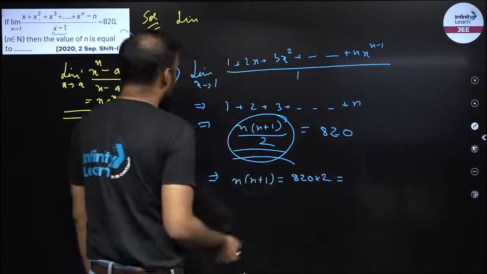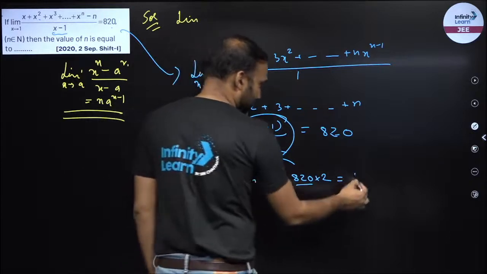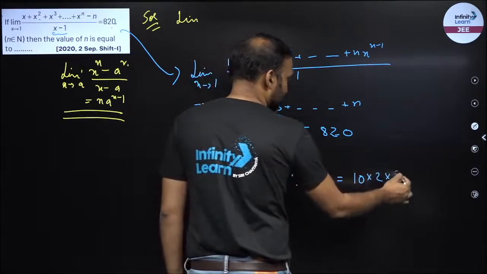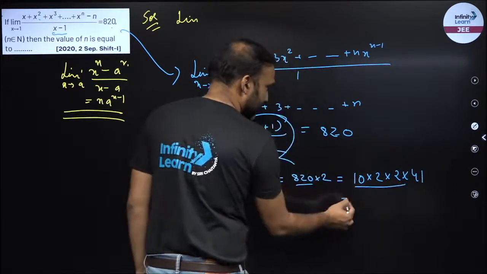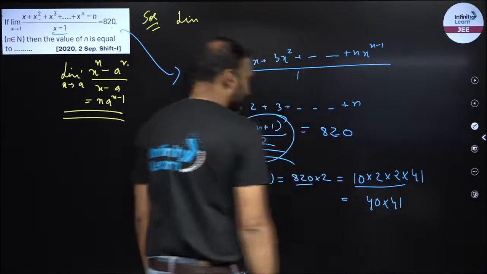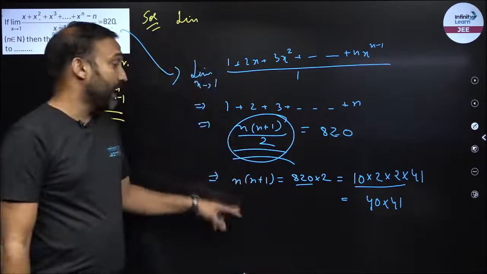So what is 820? I can break this 10 into 2, then 82, this is 2 into 41. Yeah, cool. So we can see this is 40 into 41. So I can write this expression as 40 into 41. This is equal to n into n plus 1.